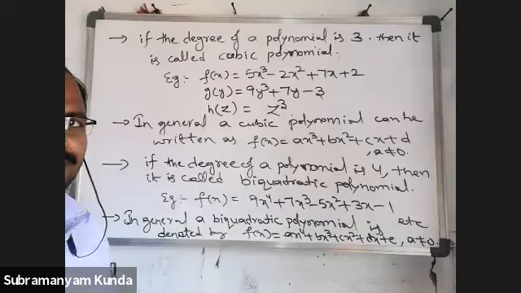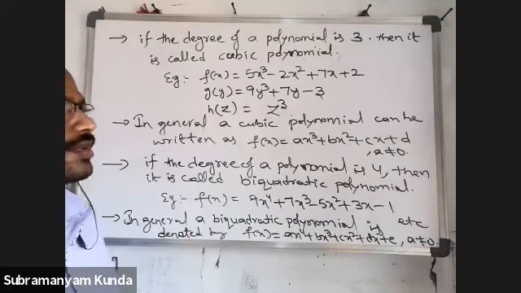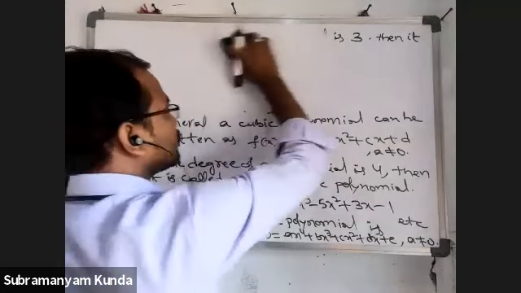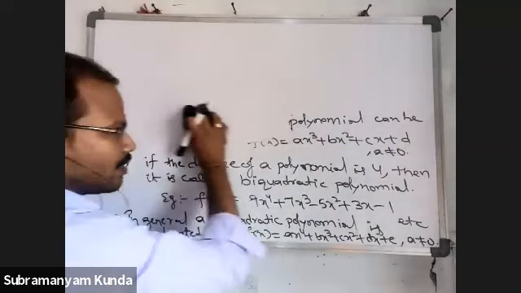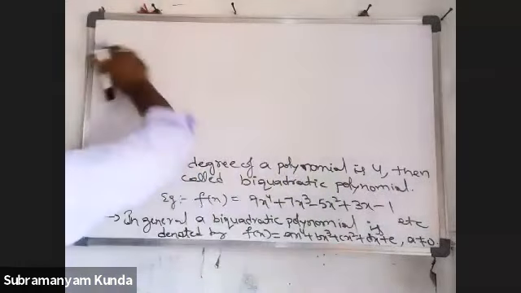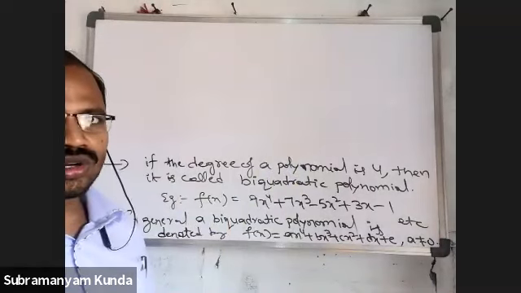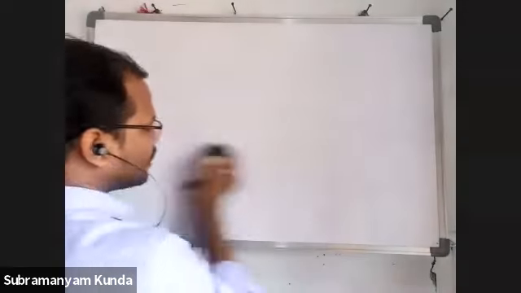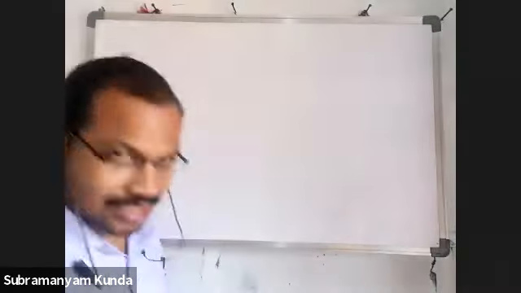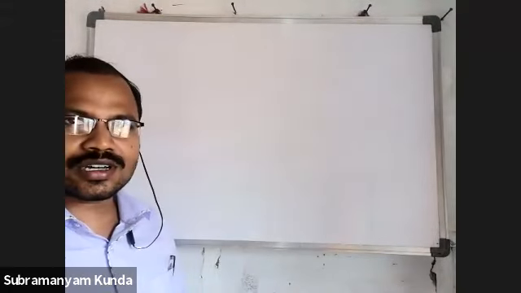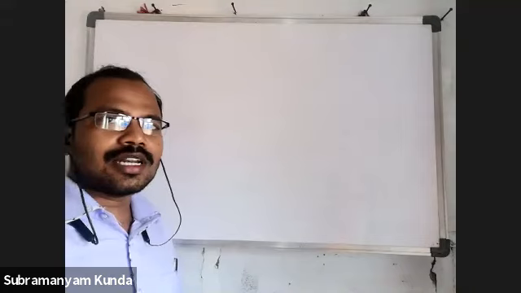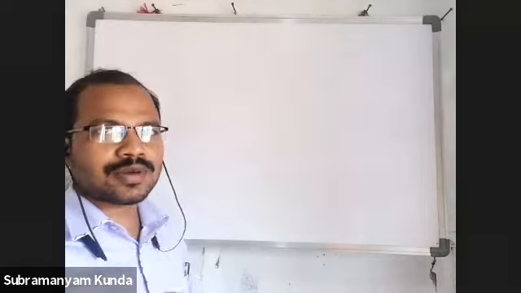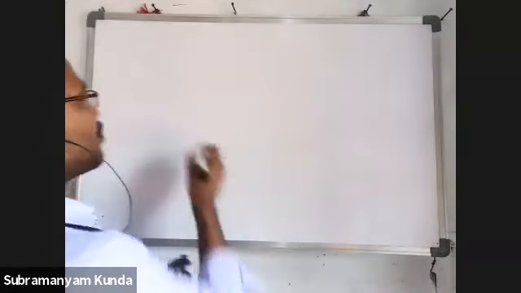Okay, if the degree is 1, linear polynomial. Degree is 2, quadratic. If degree is 3, cubic polynomial. Degree is 4, biquadratic. What if the degree is 0? What is the name of that polynomial? I'm telling about the degree being 0, not the polynomial itself being 0. Constant polynomial.